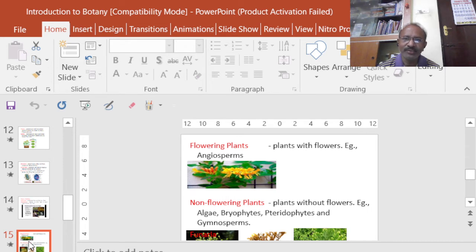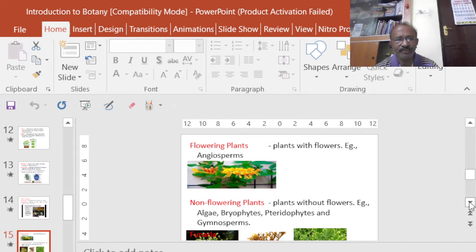Okay. So next to the mode of nutrition, I wish to talk about whether flowers are present in a plant or not. So based on that, we can divide the various groups of plants into flowering plants and non-flowering plants. So only one group is known as the flowering, that is the angiosperms. Angiosperm, that we know very well. Angio means box and sperma means seed. So in the case of the angiosperm, the seeds are present inside the fruits. So those plants are basically angiosperms.